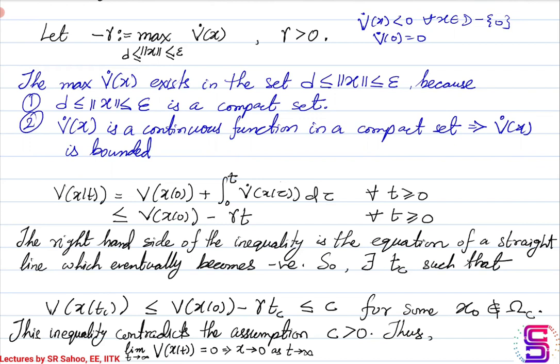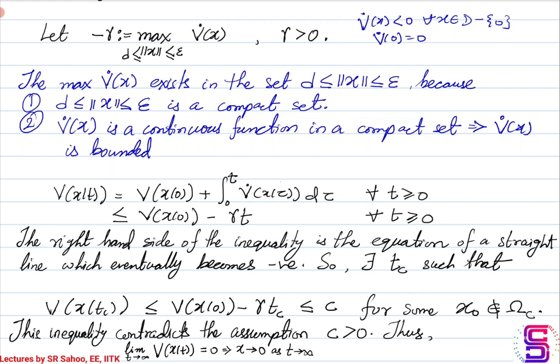Because of this, you can always find, so there will always exist a time tc such that v of x of tc will be less than equal to v of x0 minus gamma tc, which will be less than equal to c.